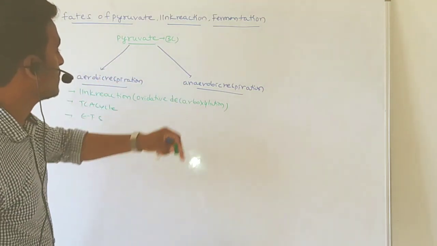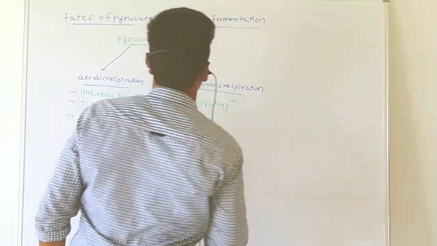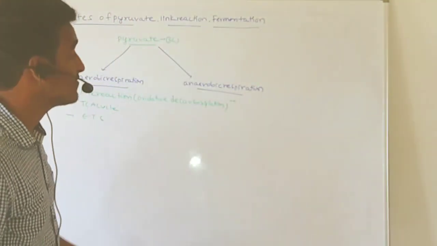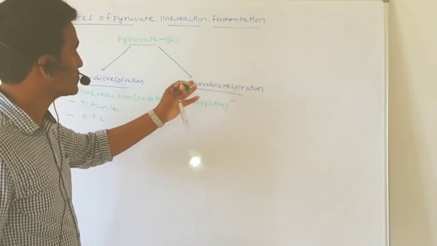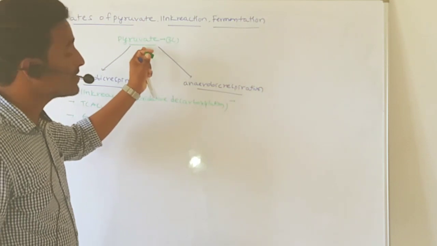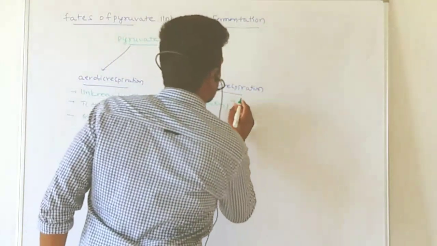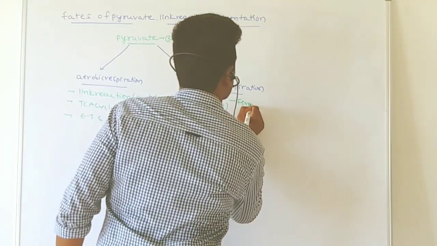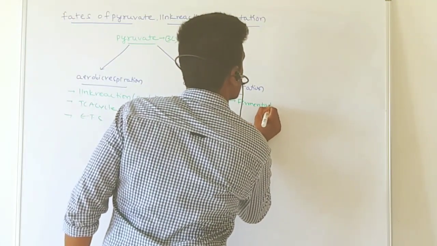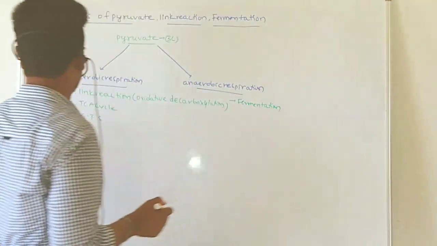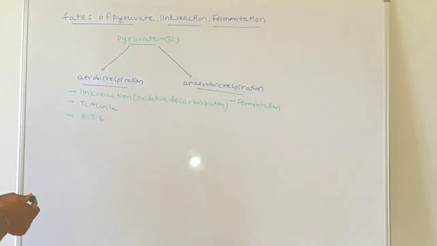If the pyruvate is formed in anaerobic respiration, what steps are involved? Those are glycolysis, which is already over, so that's why we are getting pyruvate. And the next step is the fermentation process. Now in this lecture we discussed what?